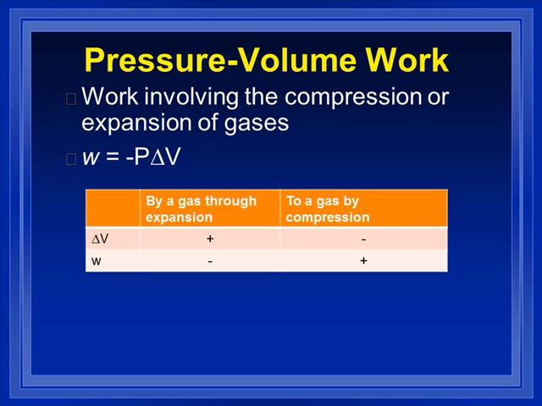Why negative? Well, look at the signs. If the gas is expanding, that means the change in volume is positive. It's getting bigger. Well, that meant that the system was losing work. Remember, when it was pushing out against the surroundings, that's doing work on the surroundings. Energy is going out of the system. So if delta V is positive, W has to be negative. So we have to make it negative P delta V. And same with the opposite. If the surroundings are doing work on the system, the volume is going to decrease. It'll be negative delta V. So the work has to be positive for that, because the work is putting energy into the system.